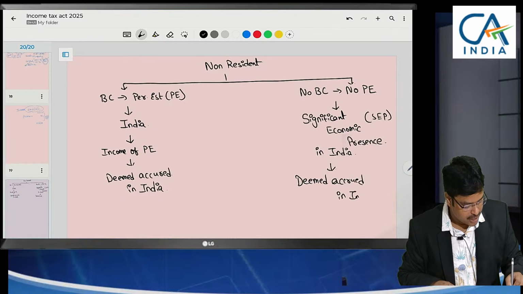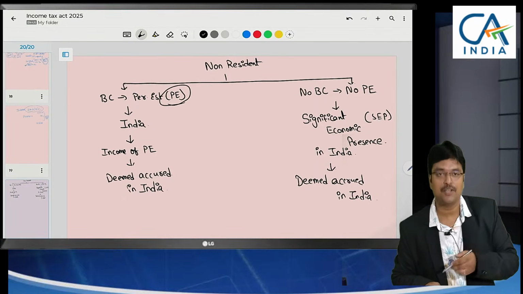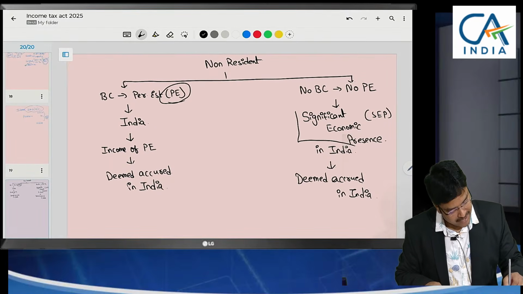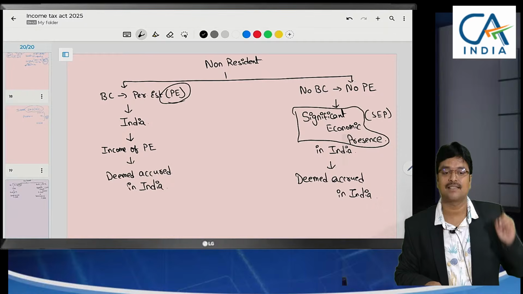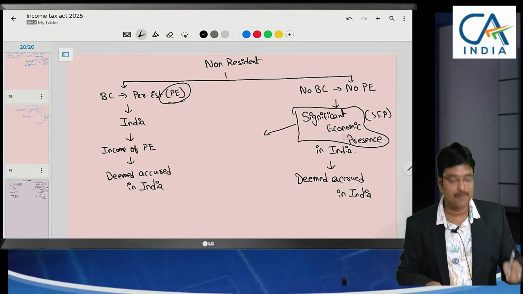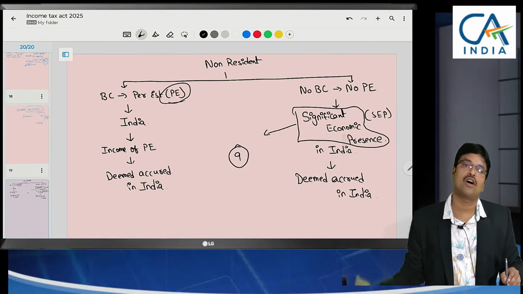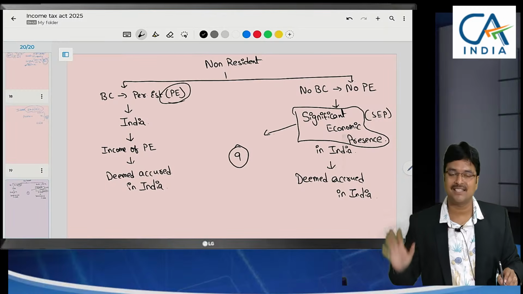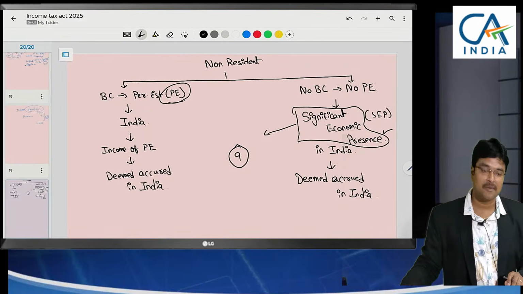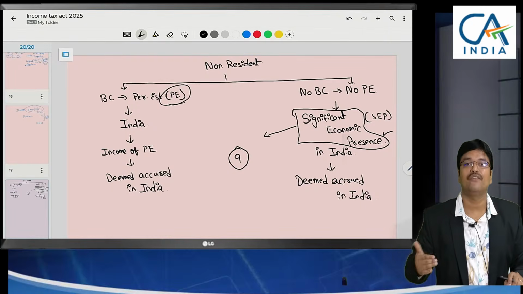So here, which term do we need to learn now? Permanent establishment, we have already discussed just now. So now what do we need to learn here? The term significant economic presence. This significant economic presence has been defined in section 9 of the New Income Tax Act, and also the Old Income Tax Act. The section is the same, but the subsection will be different. Now let us discuss this concept of significant economic presence with very live examples. Sir, did you understand the importance of significant economic presence?